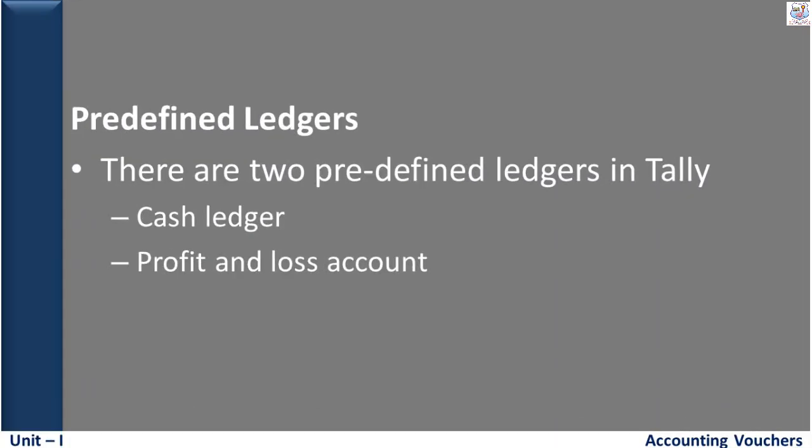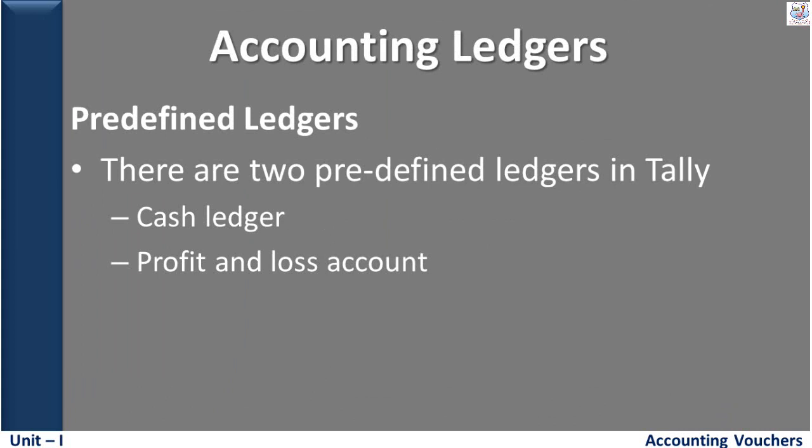Next we see about accounting ledgers. In Tally, there are two predefined ledgers available. The first one is the cash ledger, and the second one is the profit and loss account. These accounting ledgers are predefined and created by Tally itself. We create accounting ledgers and accounting groups in the tutorial video lesson.